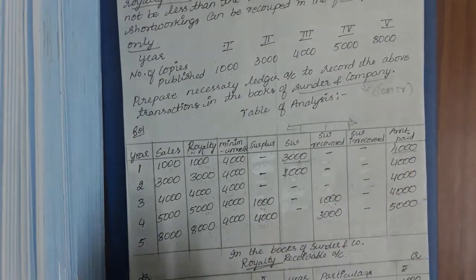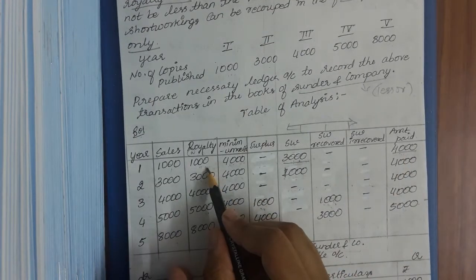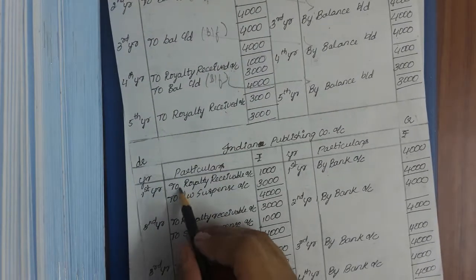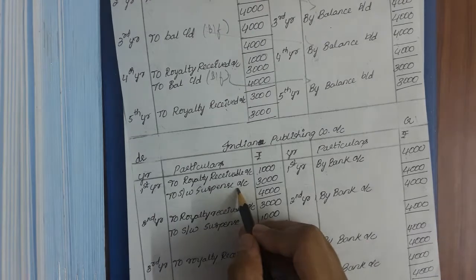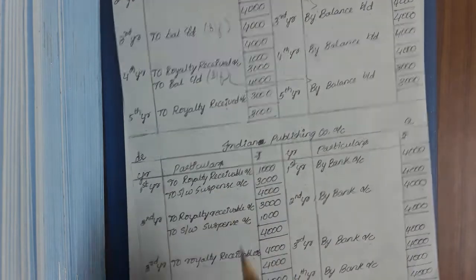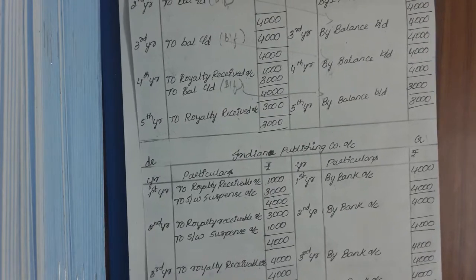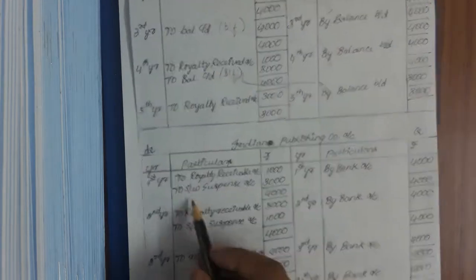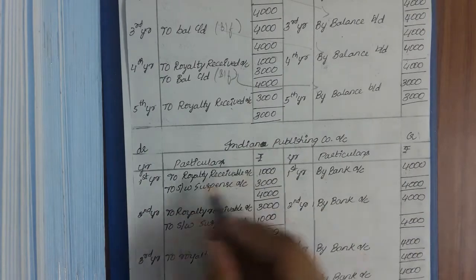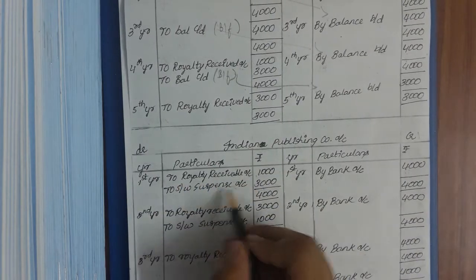The 4,000 they have not given completely from royalty. 1,000 they showed as royalty and 3,000 is short working. So you will be writing as to royalty receivable 1,000, to short working suspense 3,000. As you are preparing in the books of the lessor, you will be treating that as short working suspense account. Understood? 4,000 payable, one is to royalty receivable account, to short working suspense account.